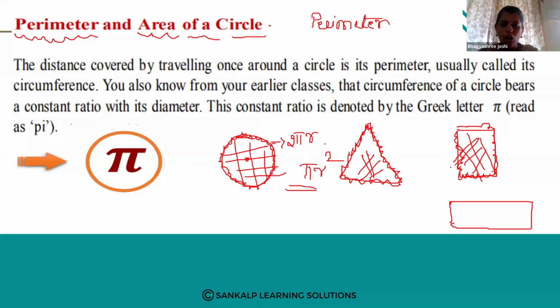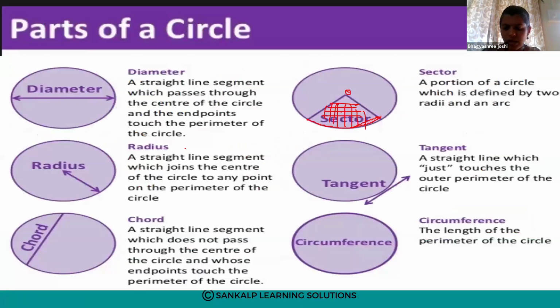Okay. So next comes, what is the longest chord of a circle? Which one do you call the biggest chord of a circle? See, this is a circle.